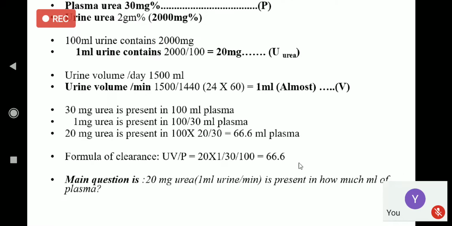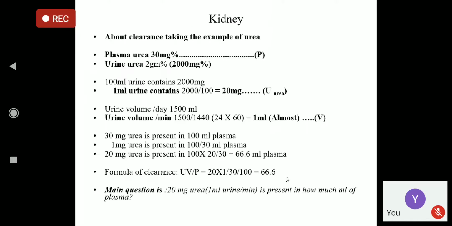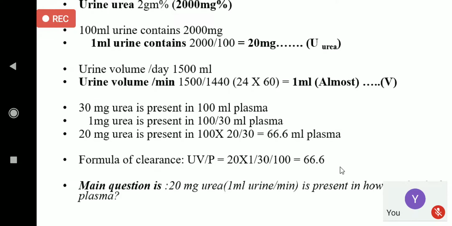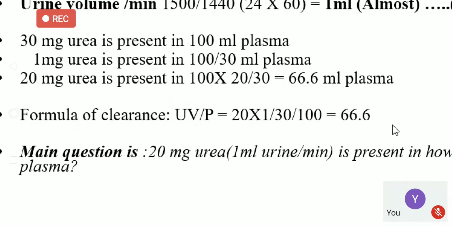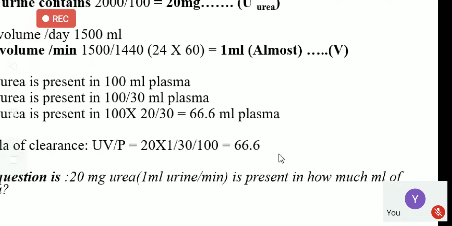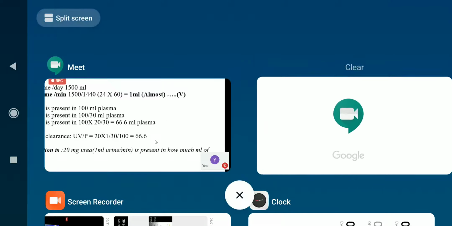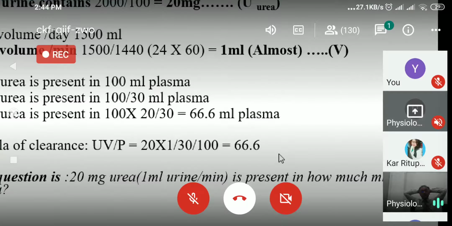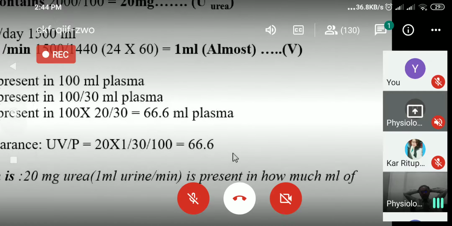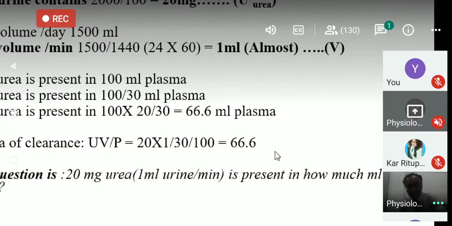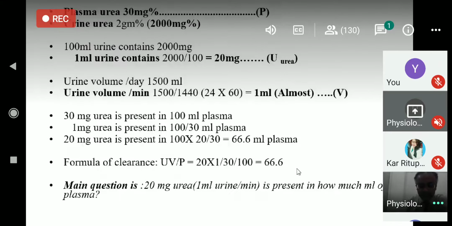So clearance means the volume of plasma completely cleared off from a given substance per minute by the kidneys.